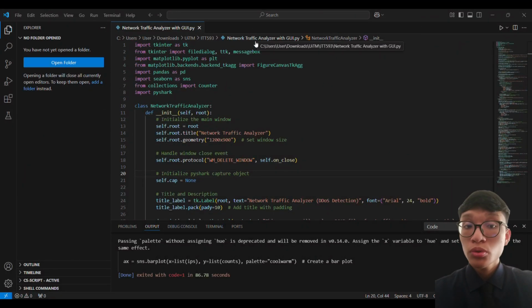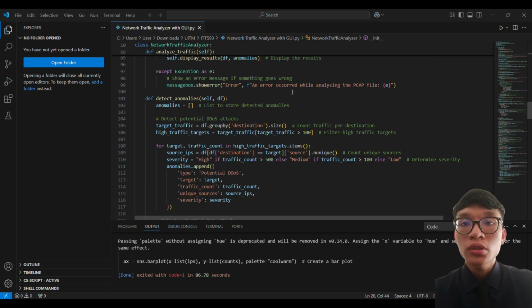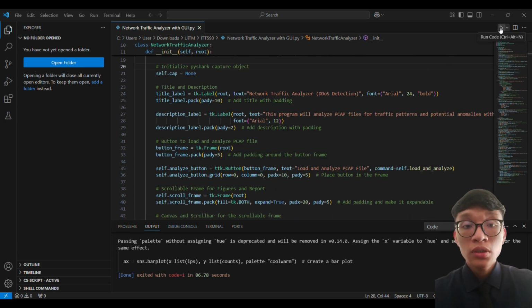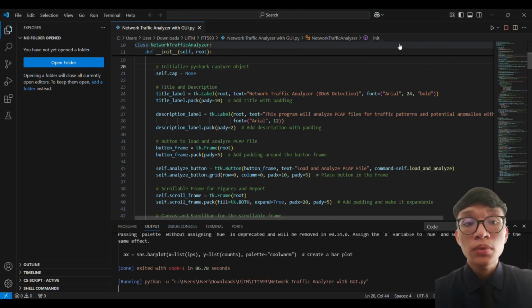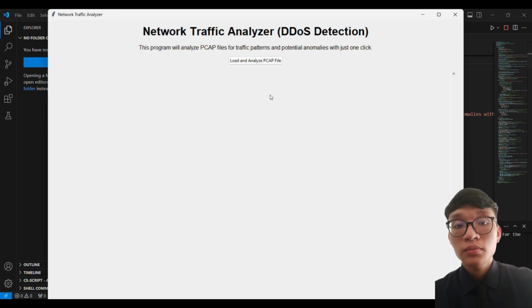Now, let me demonstrate to you how to use our tool. As you can see, this is the program code for the created tool. So first of all, the user will have to execute the program code. It will take a while for the program code to start. And now this is the GUI created, Network Traffic Analyzer DDoS Detection.